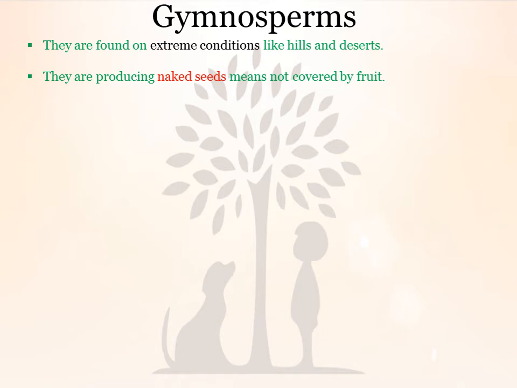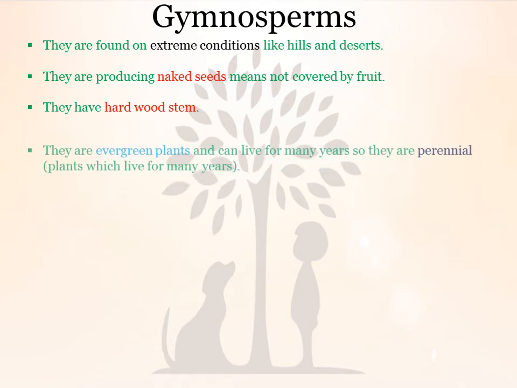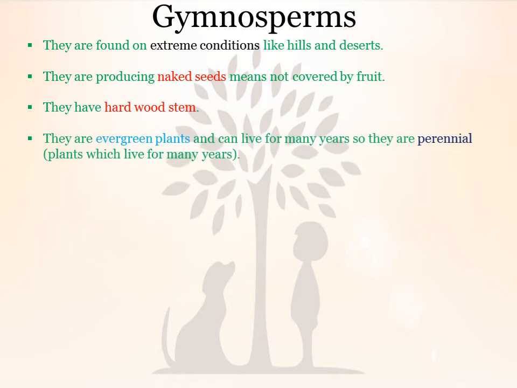Pteridophyte में naked embryo था, यहाँ पर naked seeds हैं. They are having hardwood stem. They are evergreen plants. ये जो plant है वो हमेशा green color के रहते हैं and can live more years, so they are perennial. Perennial is a term which is used for such plants which can live for many years.